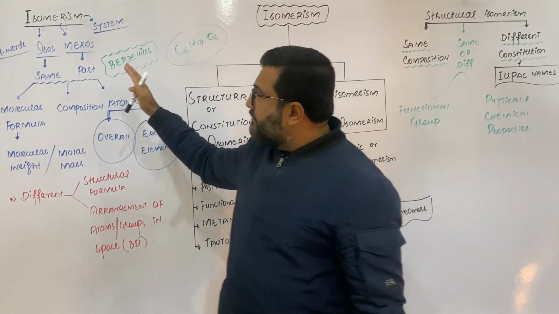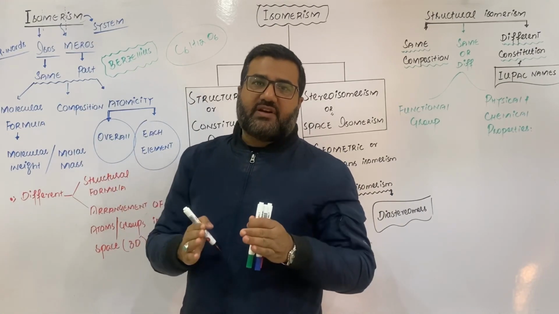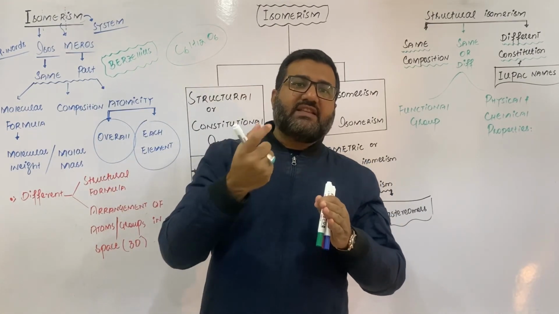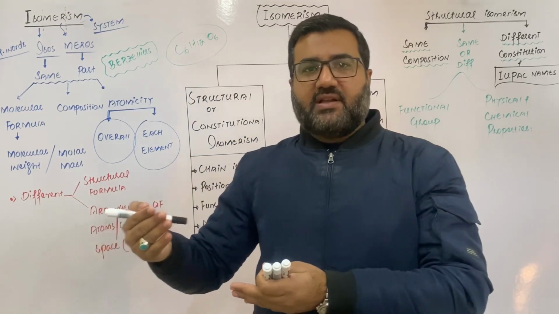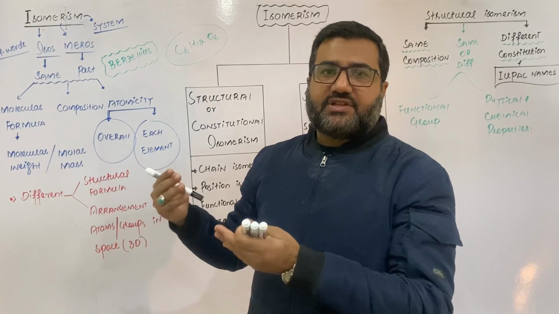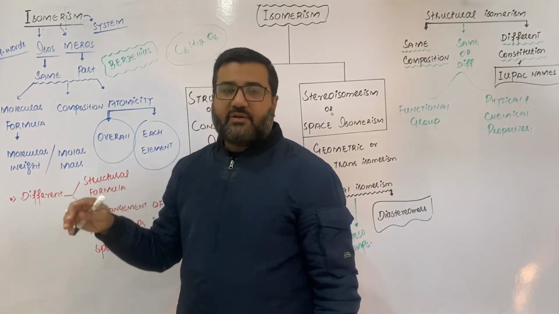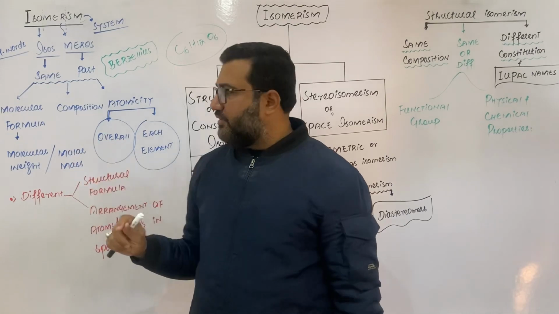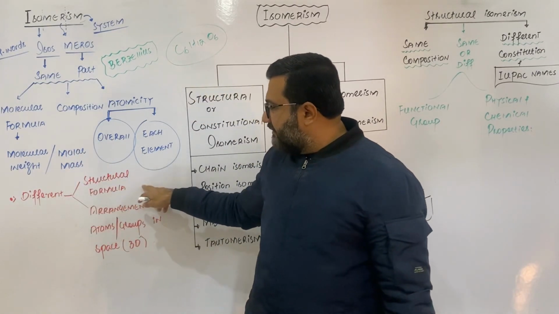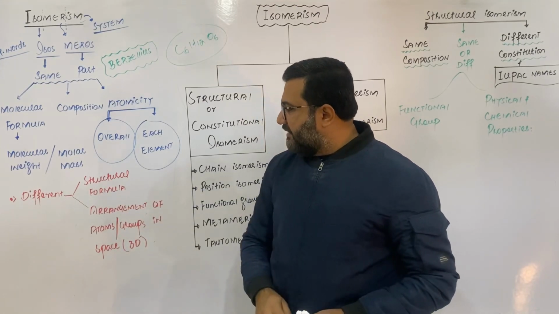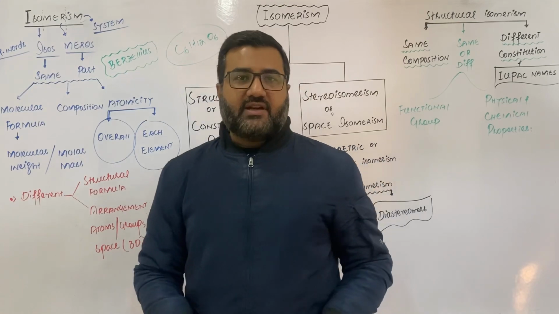So isomerism is the phenomenon in which two or more different compounds share one same part, either their molecular formula, chemical composition or atomicity, but they differ in something else. What will be different in those compounds which are isomers of each other? They will have different structural formulas, or different arrangements of atoms or groups in space or three dimensions.